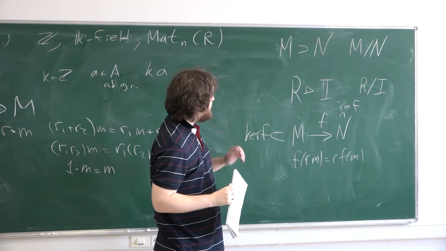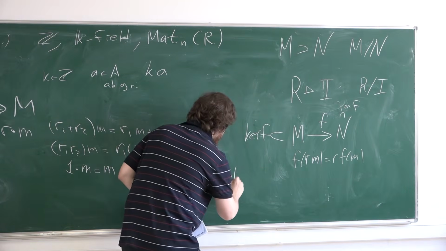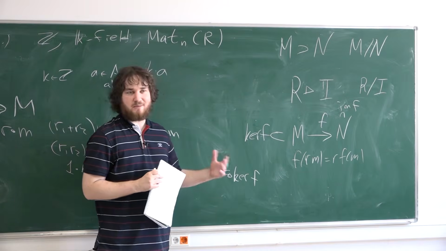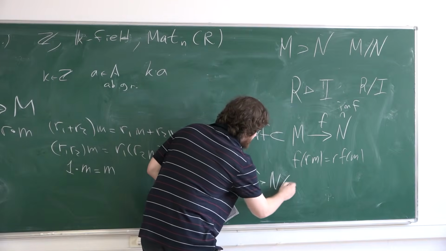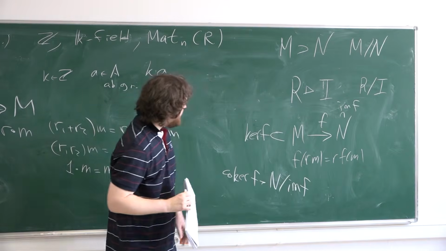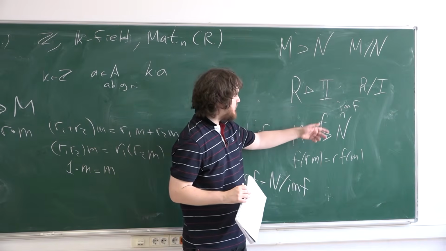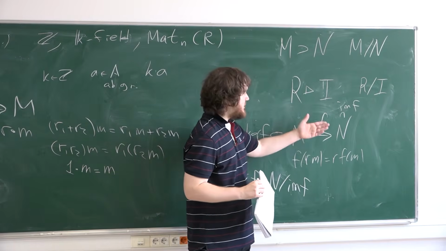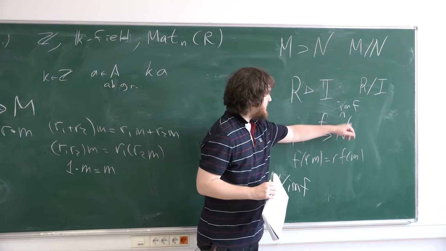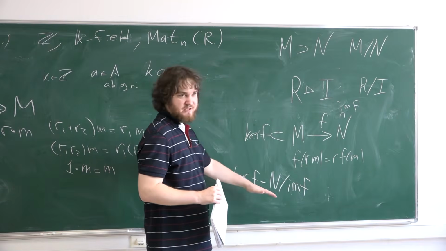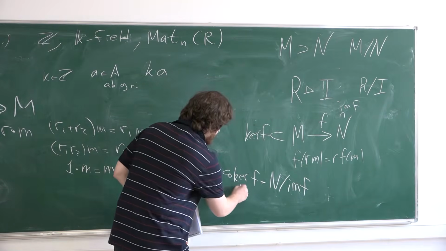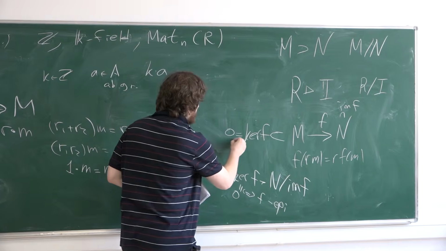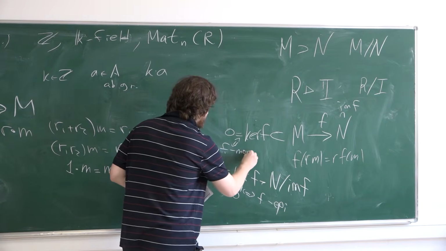And you can consider the so-called co-kernel. Do you know what co-kernel is? It's the quotient by the image. Now, for example, F is injective, also called monomorphism, if the kernel is 0. And F is surjective, so-called epimorphism, if the image is the whole module, and it's equivalent to say that the co-kernel is 0. Co-kernel is 0 if it's surjective, or epimorphism. And kernel being 0 is equivalent to saying that F is mono, or injective.